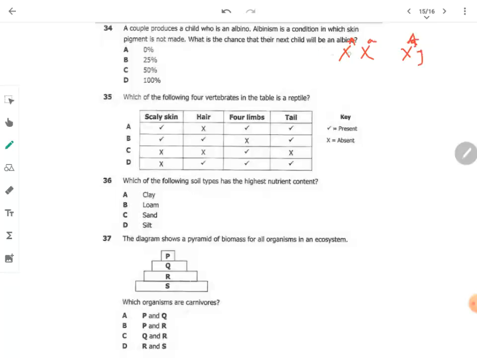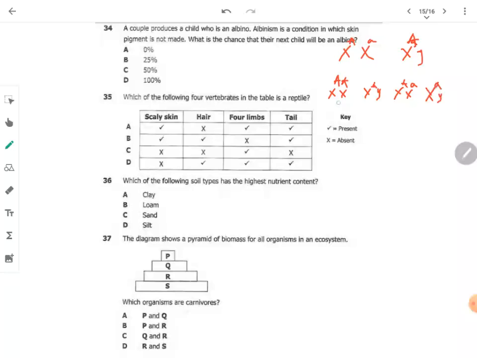So what you're going to have is AA when you cross. It's going to have something like this. You're also going to have something like this, and something like this.